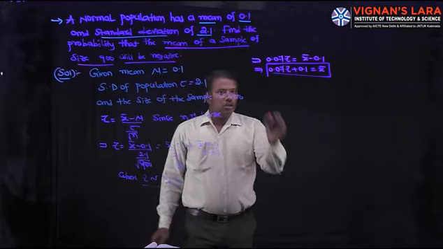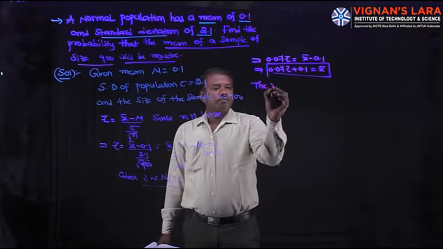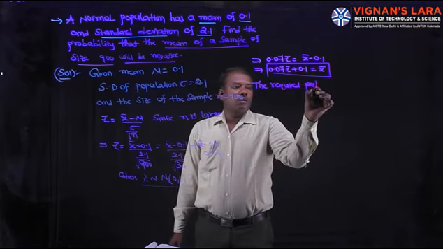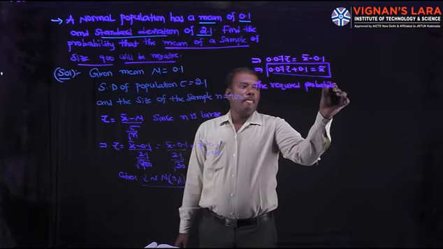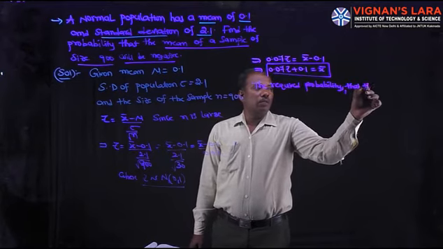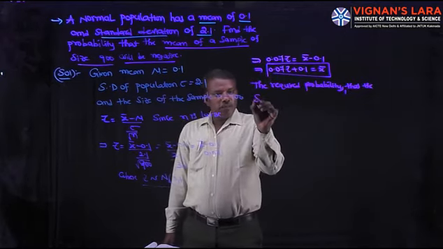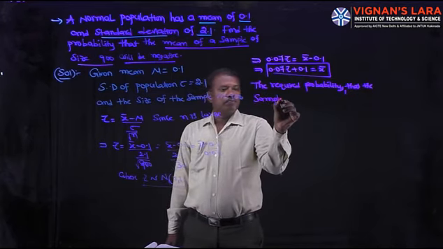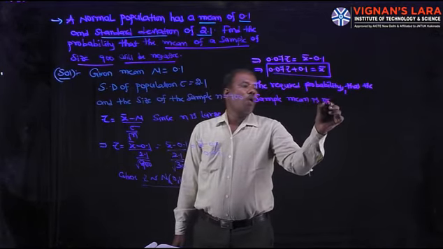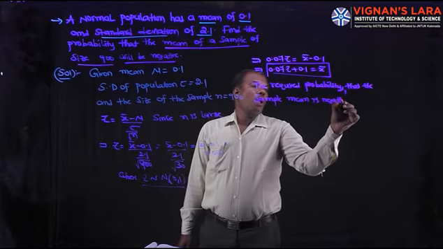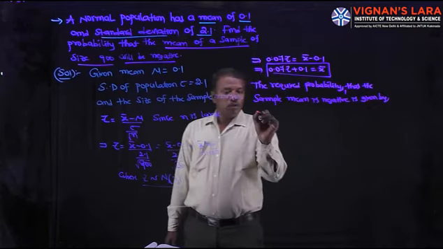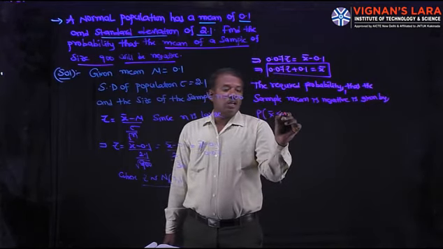So the required probability that the sample mean is negative is given by P of x bar less than 0.